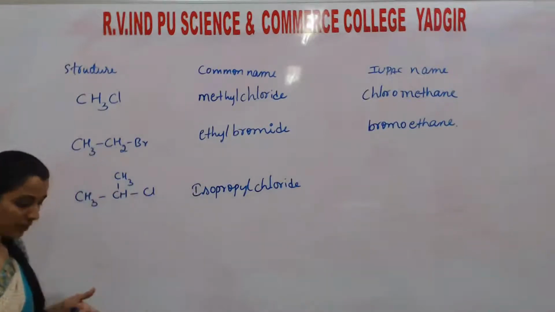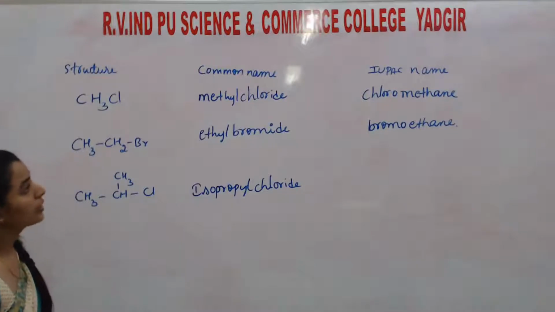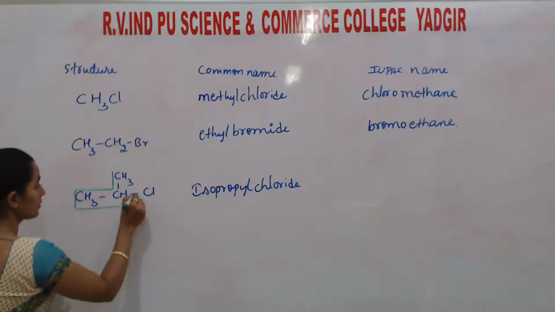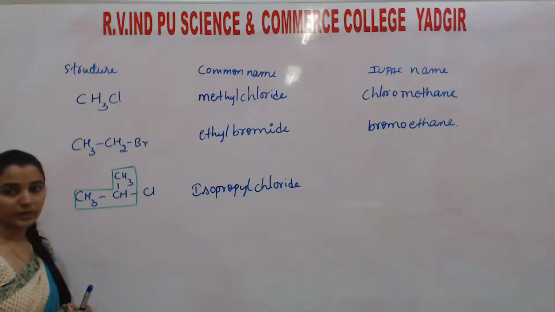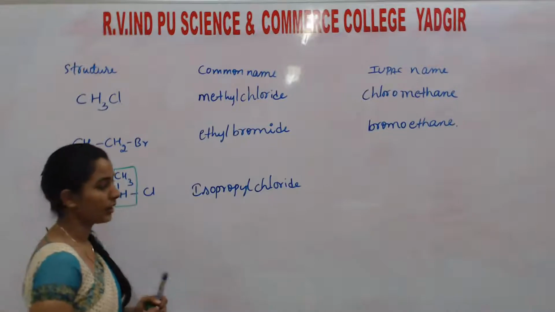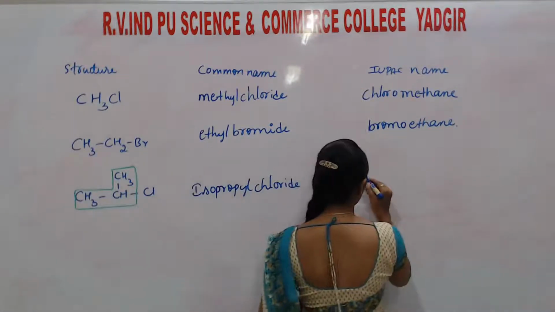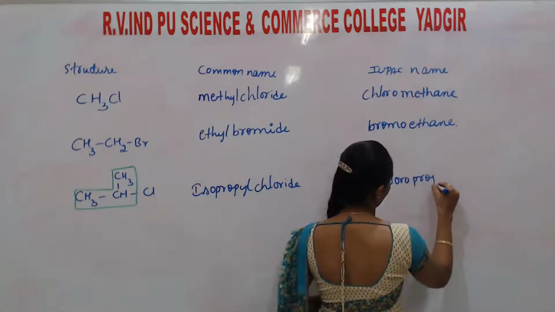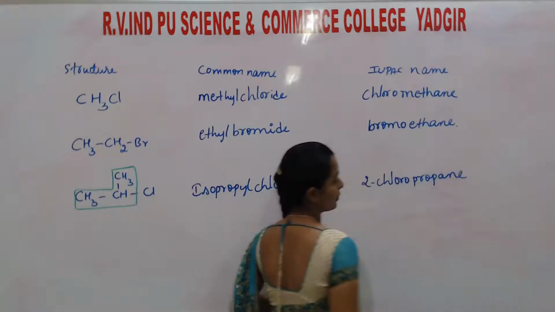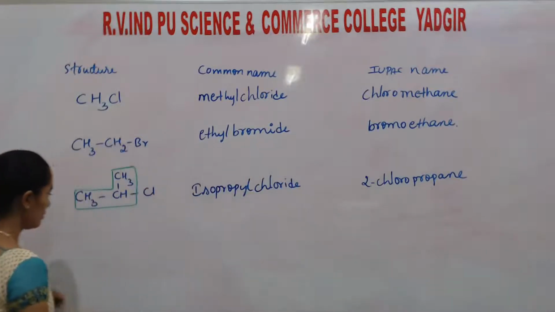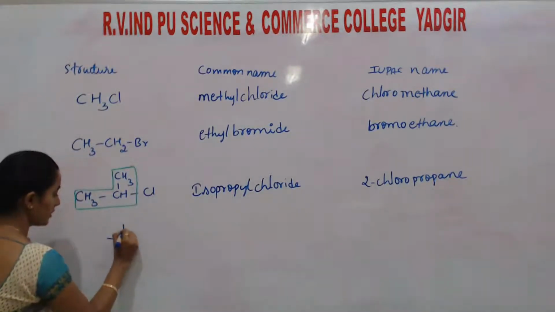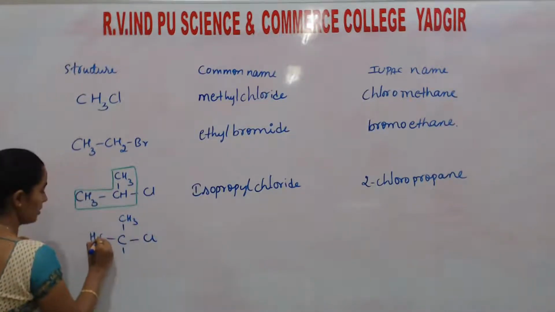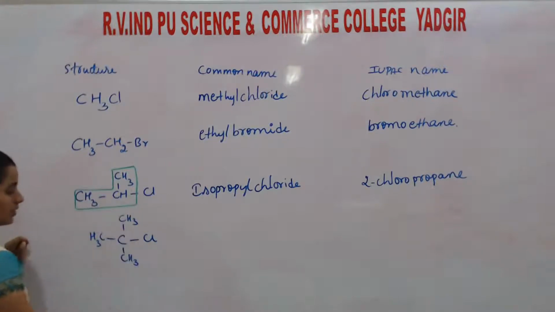Another thing we have to remember, students: while writing the IUPAC name, the parent chain is very, very important. Then this becomes 2-chloropropane. Now if you consider this one, CH3, CH3, CH3.